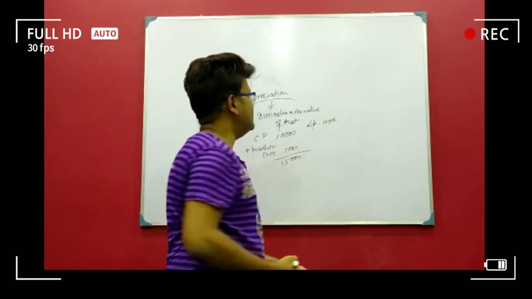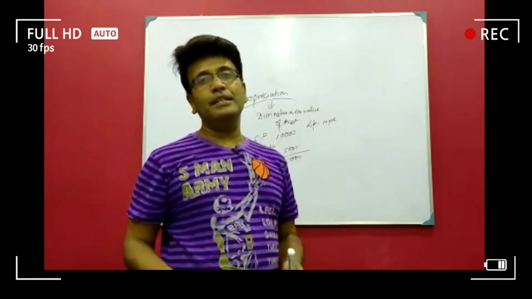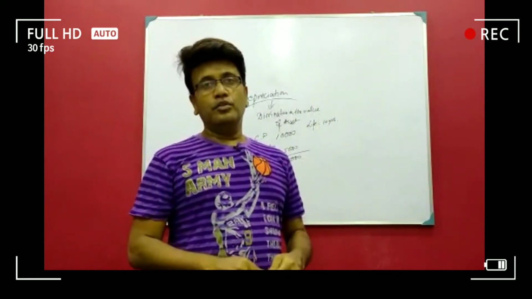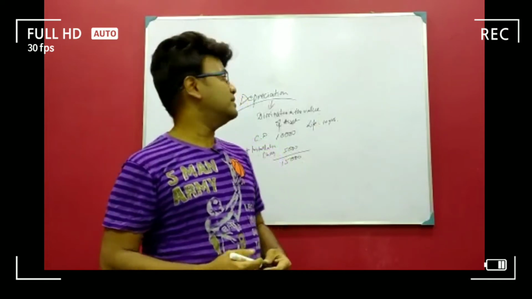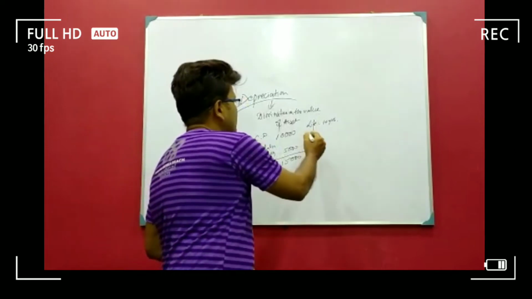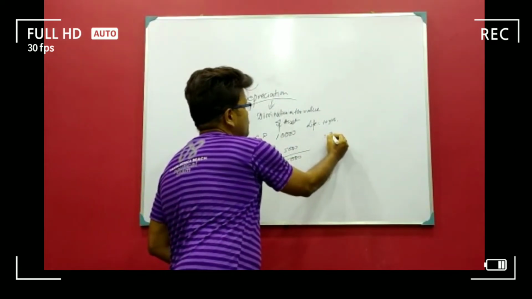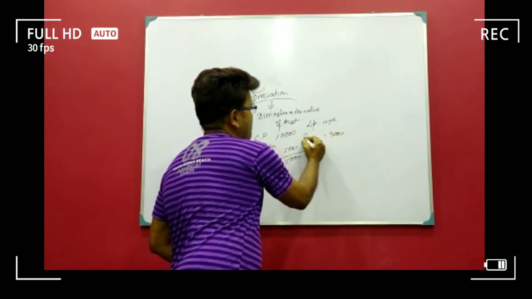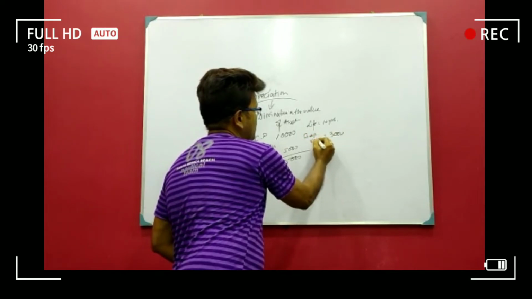After 10 years, it may happen that it won't run, so you have to sell it. When you are selling it, you are getting a very nominal amount. Suppose you are getting 3,000 rupees. This is known as scrap value.